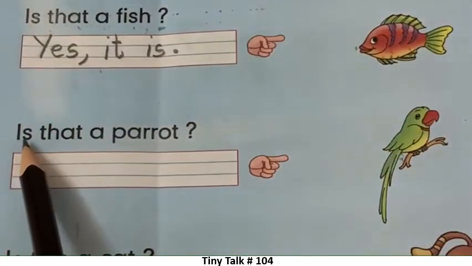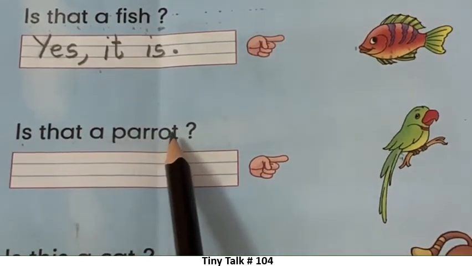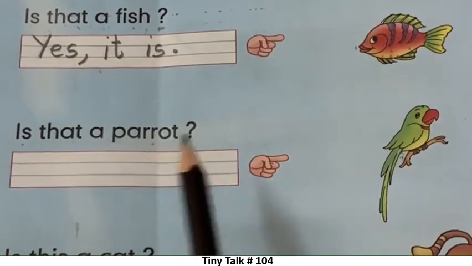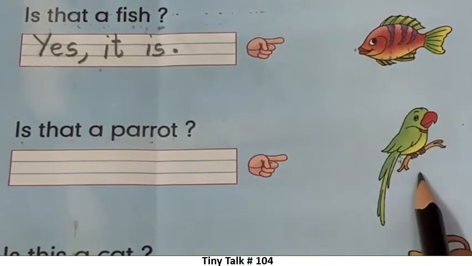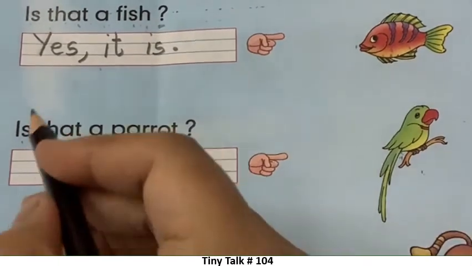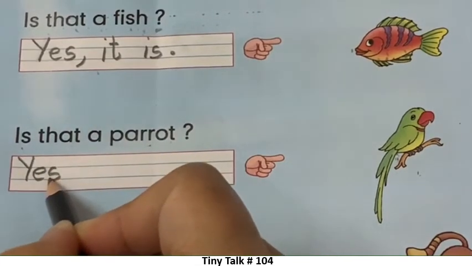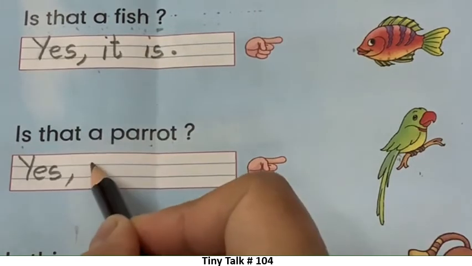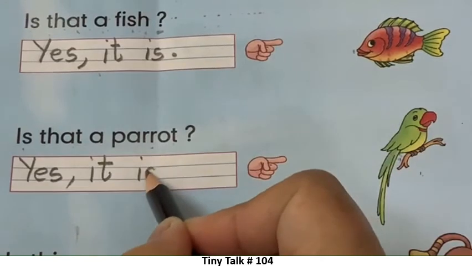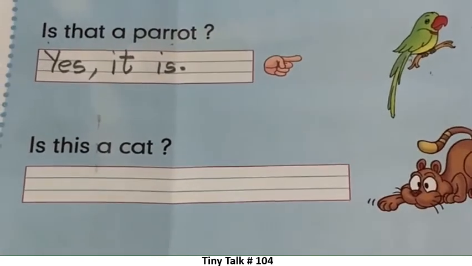Next one. Is that a parrot? Okay, it's a question now. Is that a parrot? See the picture. Do the picture reading. Is that a parrot, children? Yes. Yes, it is. Come on, let's write yes. Y-E-S. Yes means haan. Yes, comma, it. Yes, it is. One finger gap and then write is. Haan, ye parrot hai.